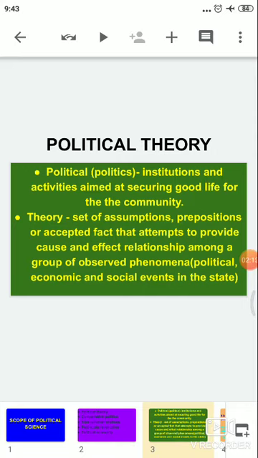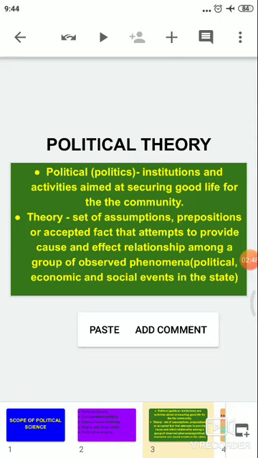Theory is a set of assumptions. There have been different philosophers and thinkers who have given their propositions and their thoughts, and there are certain thoughts which have been scientifically proven and accepted, which give the cause and effect relationship. For instance, if the government increases the tax, it can turn the people against the government. This is a known fact. So it tries to explain the cause and effect relationship among a group of observed phenomena.